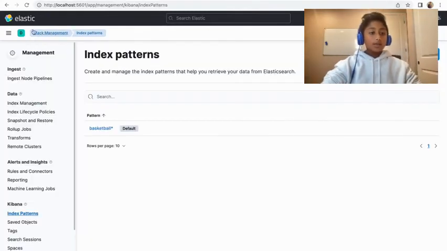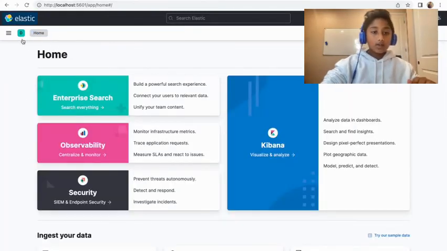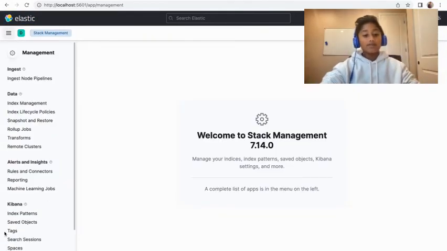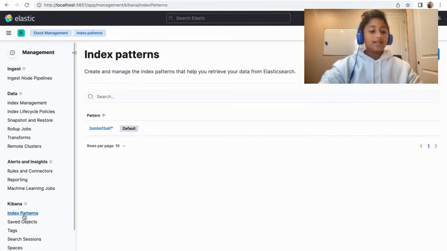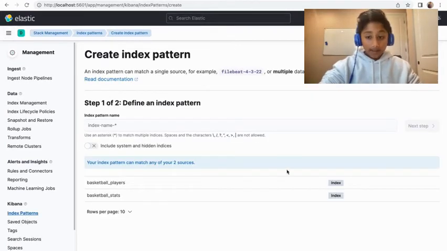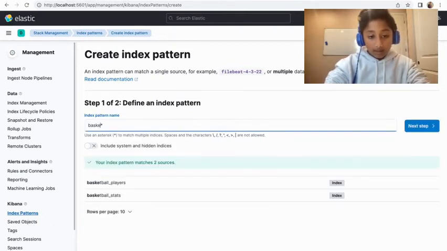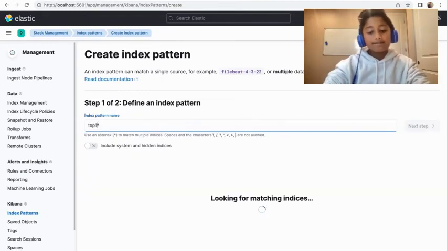Okay. So what you want to do is go to Elastic, go to stack management, or sorry, index patterns. And here you just want to hit create new index pattern. Now our index name is basketball players. Let's say top 10, we'll call it top 10.